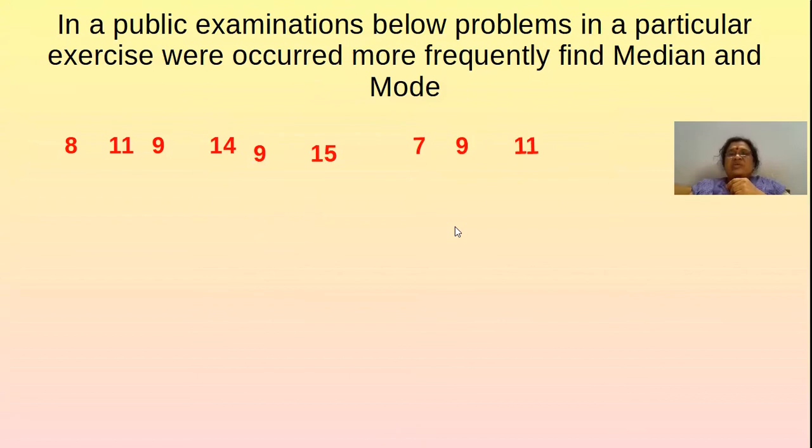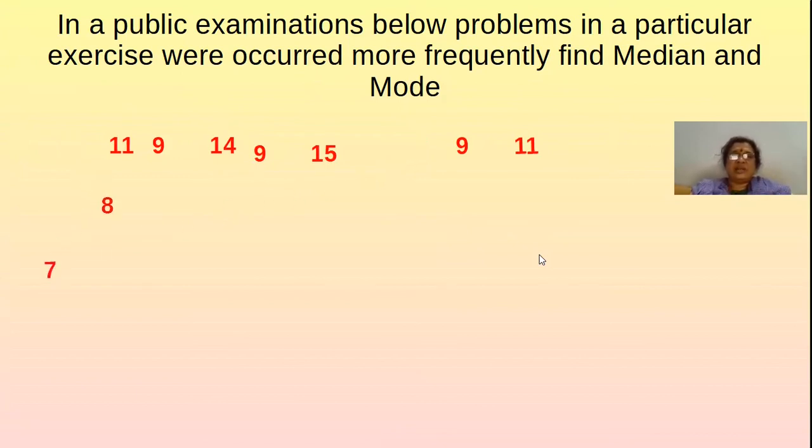So for finding the median and mode, what is the procedure? First, whether it is mode or median, we have to arrange the observations in ascending order. So let us arrange these observations in ascending order.